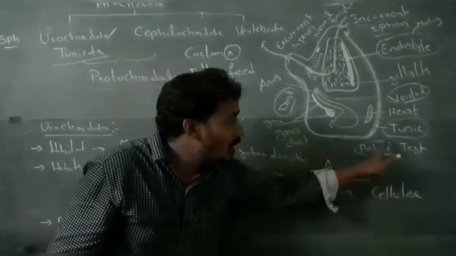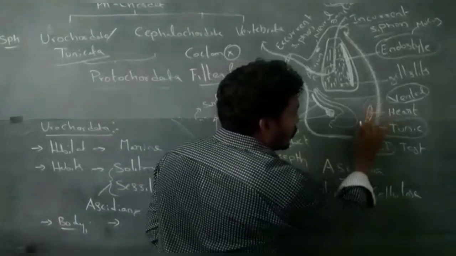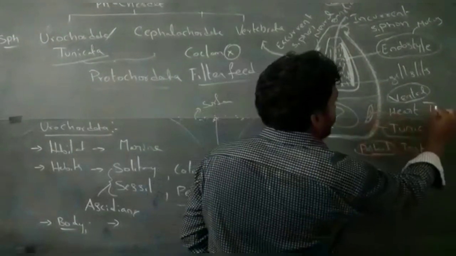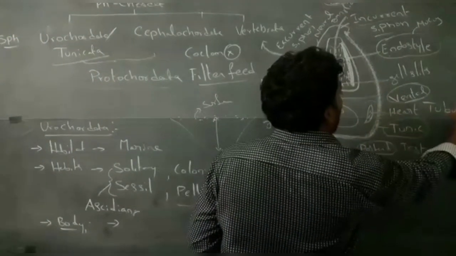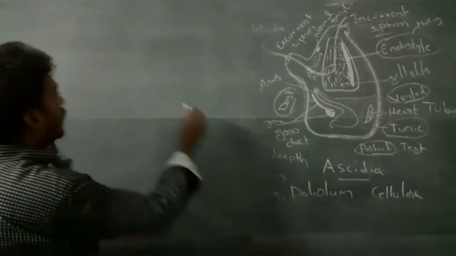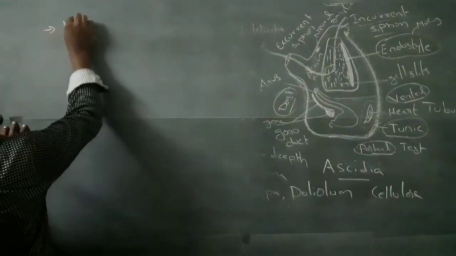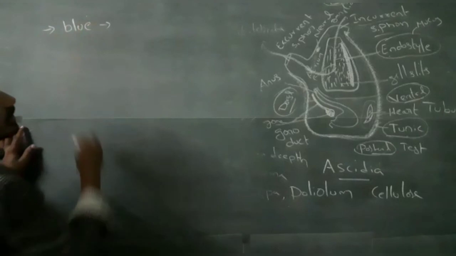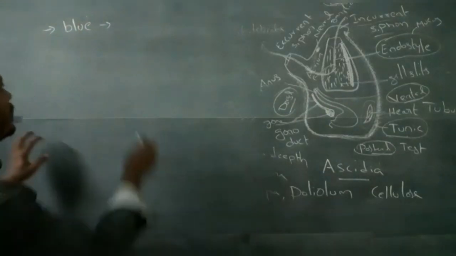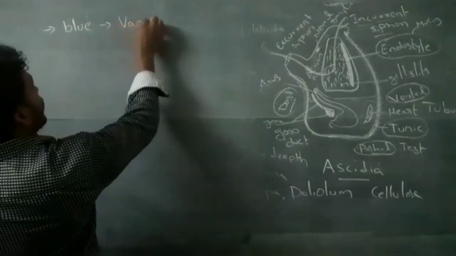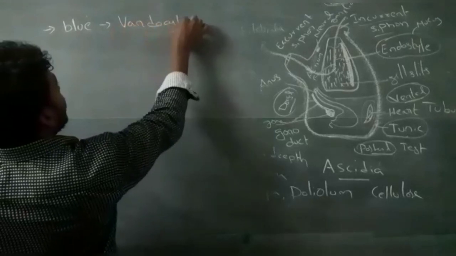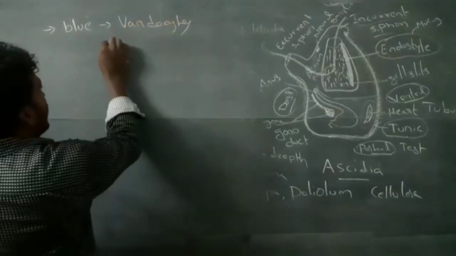The heart is tubular. The blood is blue in color because of the presence of vanadocytes or vanadium.